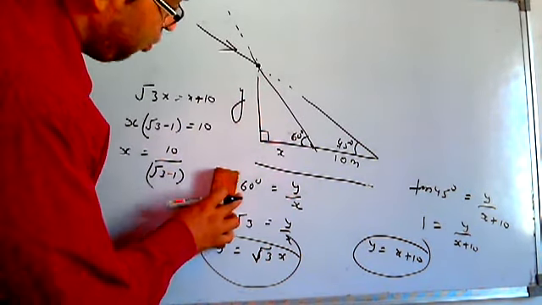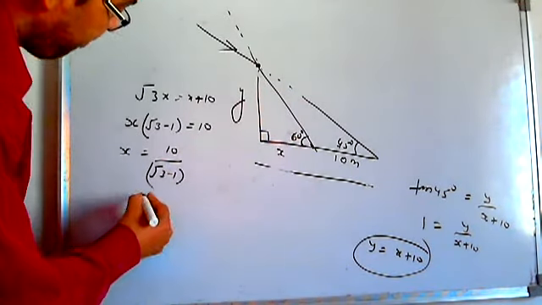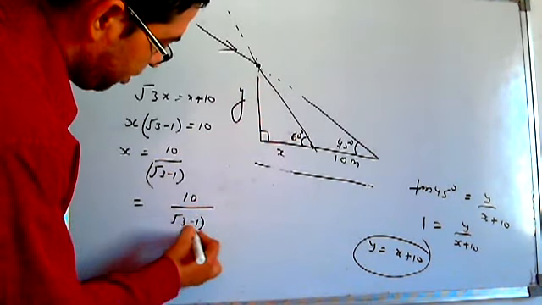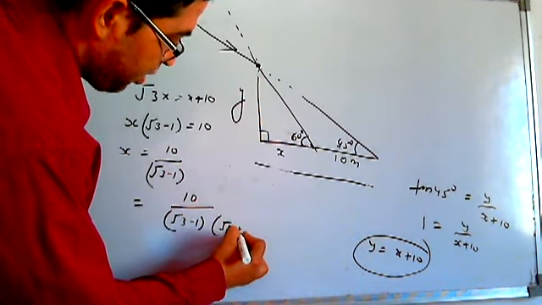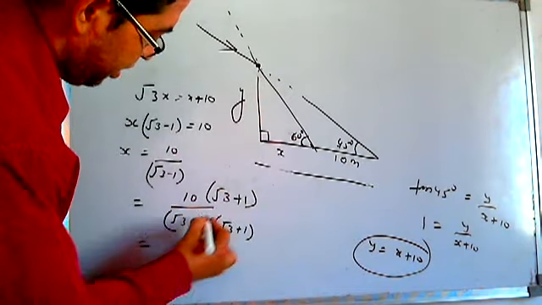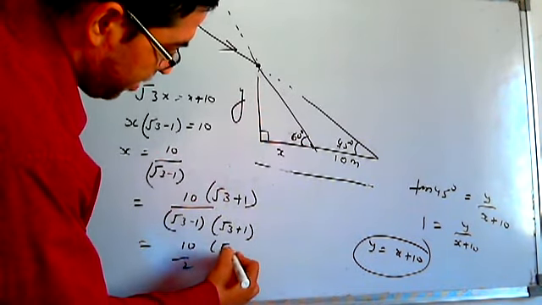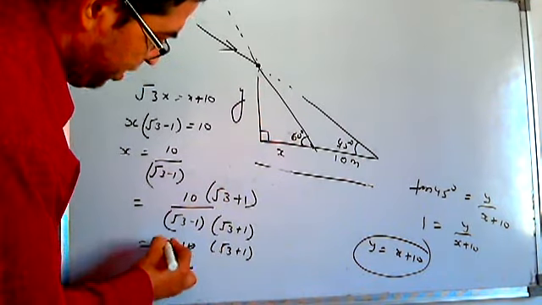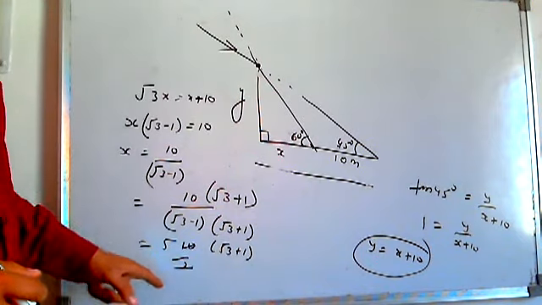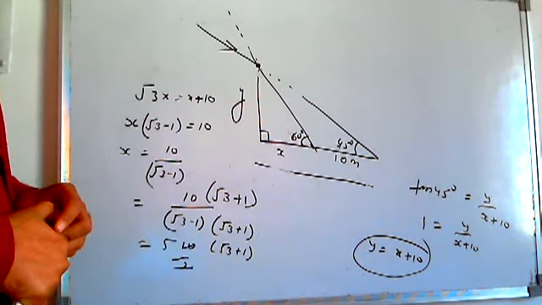You better get rid of the root by rationalizing. On rationalizing, it will give you root 3 minus 1 times root 3 plus 1, and root 3 plus 1 in the numerator. It's coming out to be 2 in the denominator. 10 by 2 times root 3 plus 1, this is 5 times root 3 plus 1. Now you put the value of root 3, 1.732. You will get the value of x. Put it in the other equation and get the value of y.